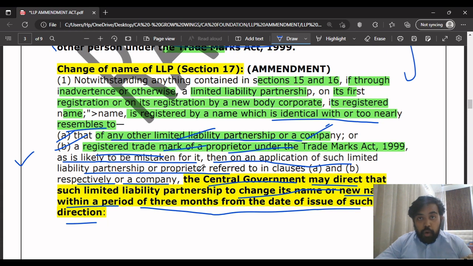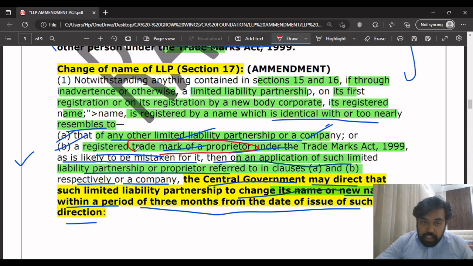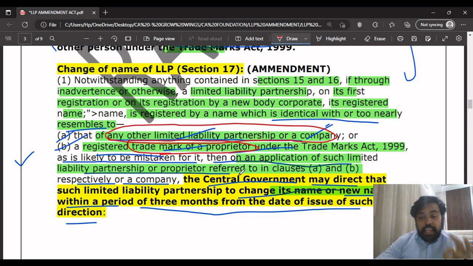See, the key point which you should remember here is that the application for such LLP or proprietor, which is referred to in clause A and B, this application for a change in the name or taking on a new name will be filed by the trademark proprietor. He will file the application, or any other LLP or a company will file the application, for the change in the name or to take on a new name by the newly registered LLP.